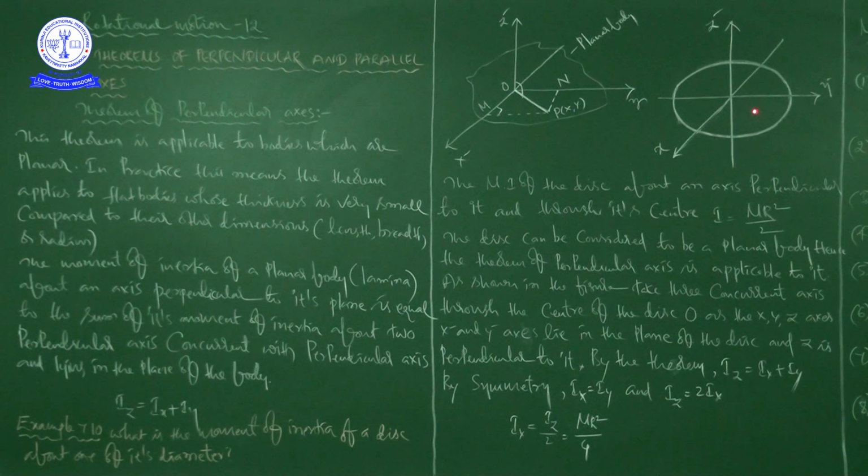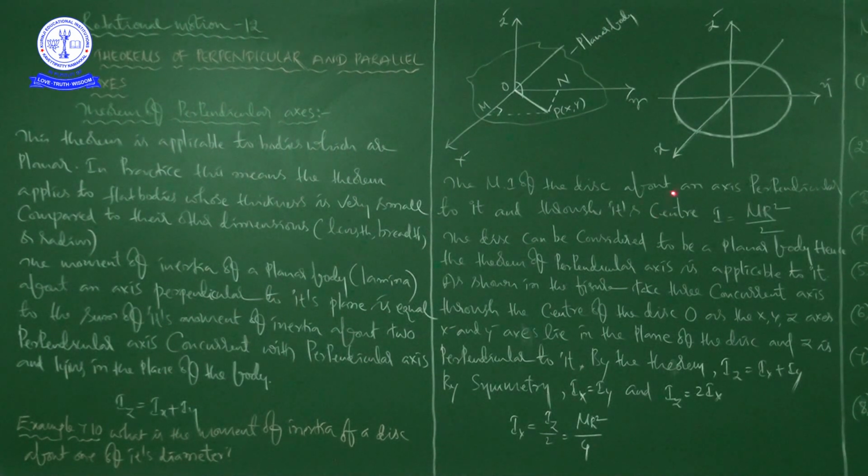See this picture. This picture belongs to our example problem. We assume the moment of inertia of the disc about an axis perpendicular to it and through its center to be known as mr square by 2, where m is the mass of the disc and r is the radius of the disc. That you know, right?